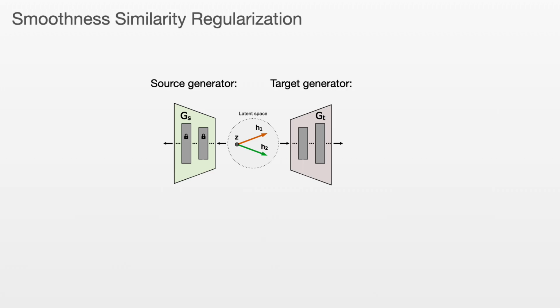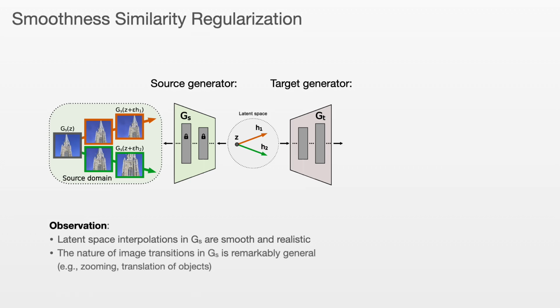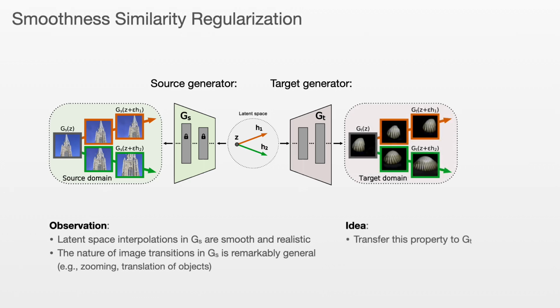Our method has two GAN models, a source model which is kept frozen and a target model which is fine-tuned using limited data. Our idea is based on the following two observations. Firstly, when trained on sufficiently large data, the source generator produces smooth latent space interpolations with realistic image transitions. Secondly, these image transitions have remarkably general nature. We hypothesize these two properties can be transferred to the target generator and assist image generation even in distant domains, without compromising the shape of objects.